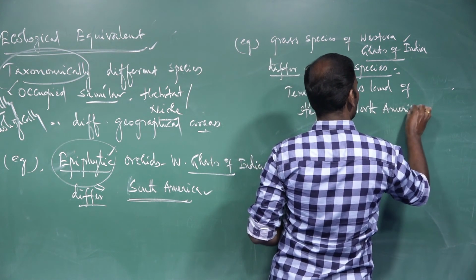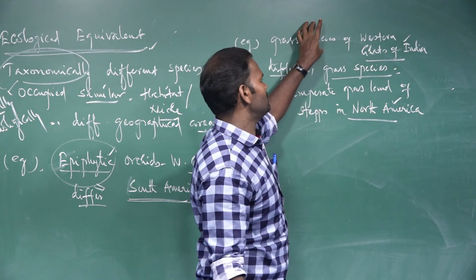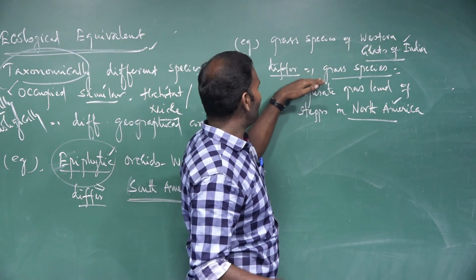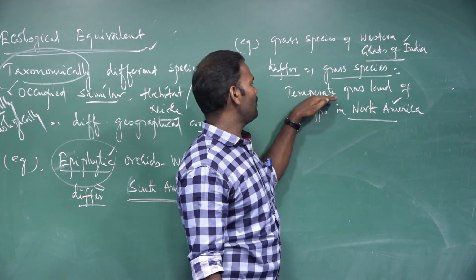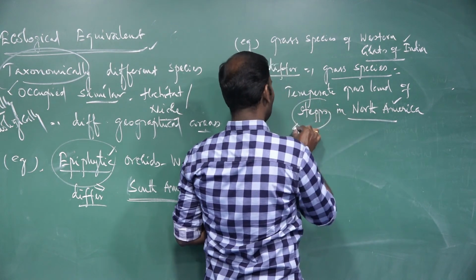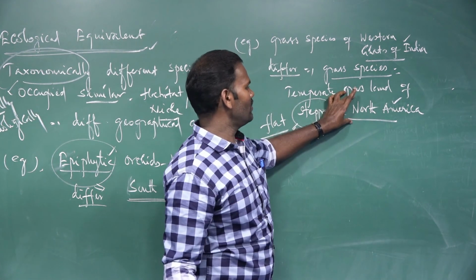What are steppes? A flat grassland in North America.